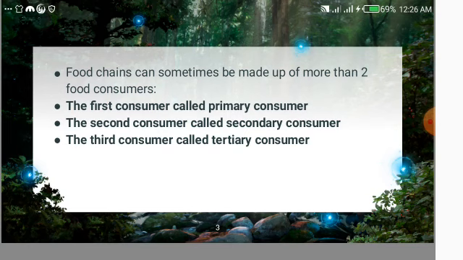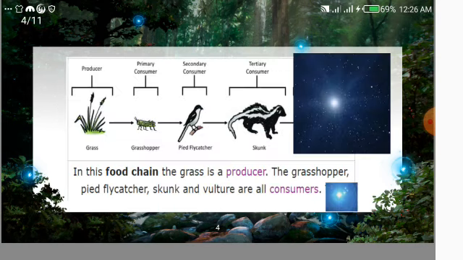The first consumer is known as a primary consumer, the second consumer is known as a secondary consumer, and the third one is known as the tertiary consumer. Here is the picture that shows the different types of consumers. First, the chain will start from the producer, that is grass. Then consumers will be divided into primary consumer, secondary consumer, and tertiary consumer. So we will discuss the grasshopper. The grasshopper will eat grass, and it is the first one to eat the grass. That is why it is known as a primary consumer.